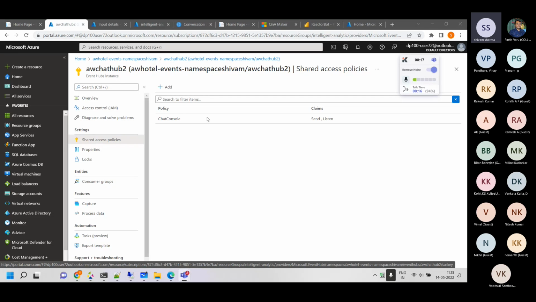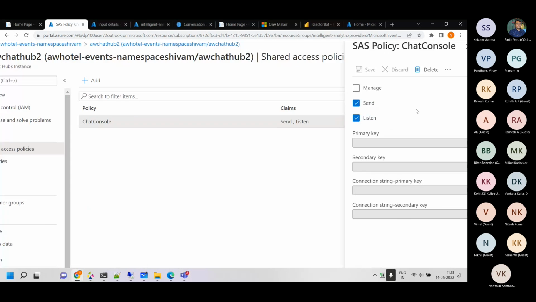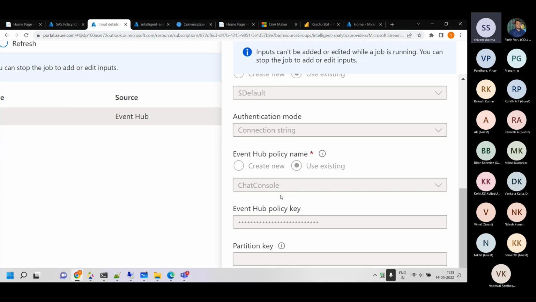Okay, now check this. You see this chat policy here. For different purposes, we can do different things. We can have send or listen, or maybe manage also. If you want to write events, you need send rights. If you want to listen to events, you need listen rights. Right now, we are doing both: sending and listening. So we have selected both of them, and this is the one being used in this step.